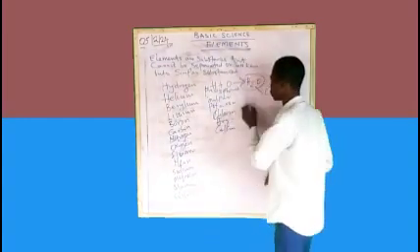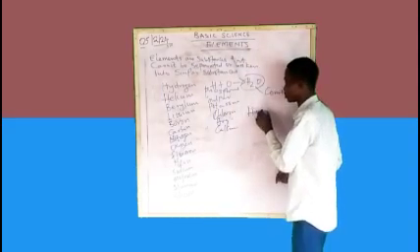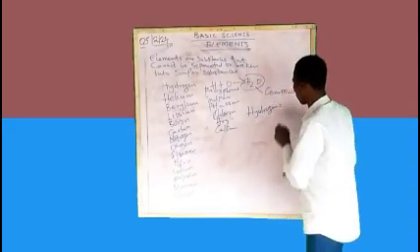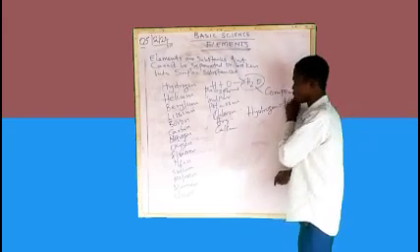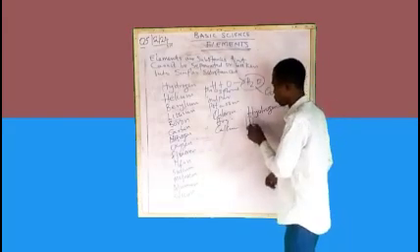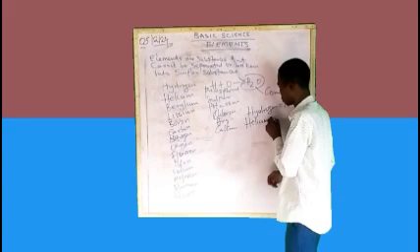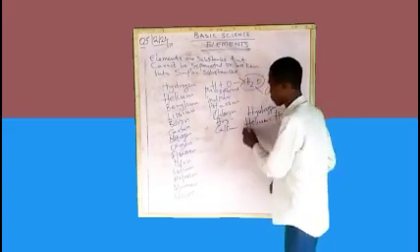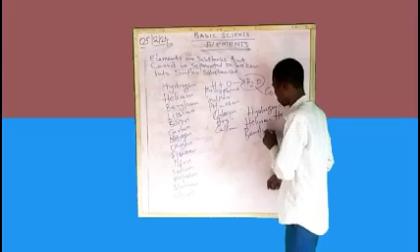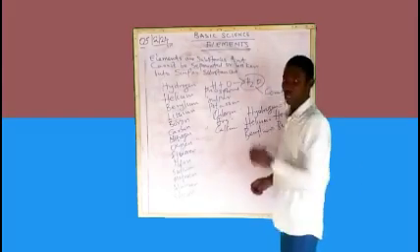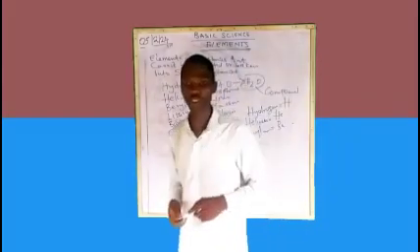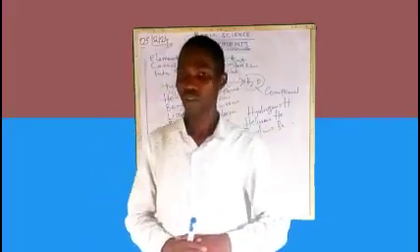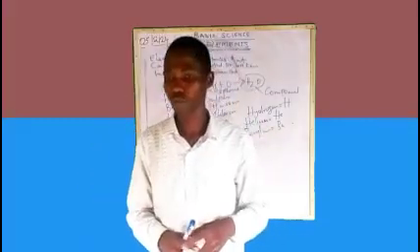Now, the very first one is hydrogen. The symbol for hydrogen is H. We also have helium. The symbol is He. We have beryllium. The symbol is Be. And so on and so forth. Do you all understand? Yes, sir. Is there any question before I continue?